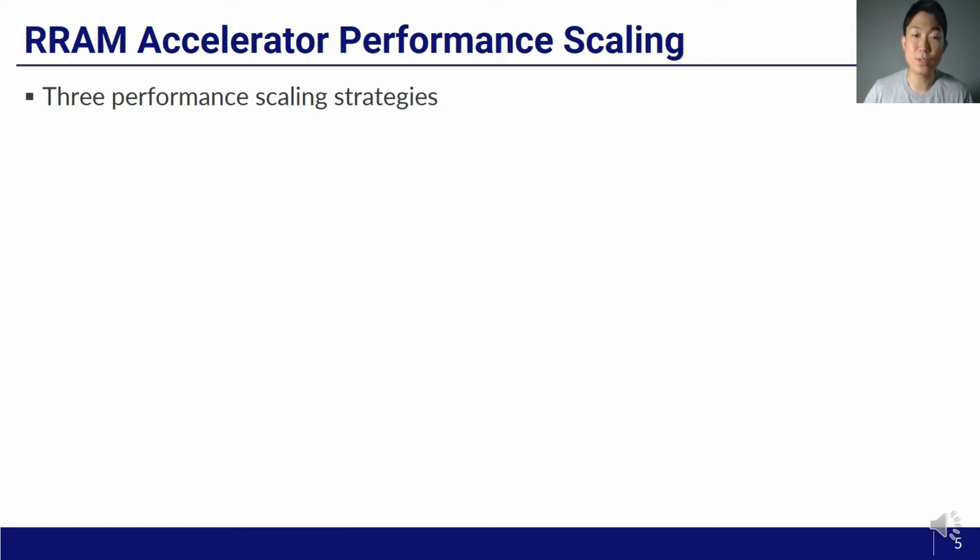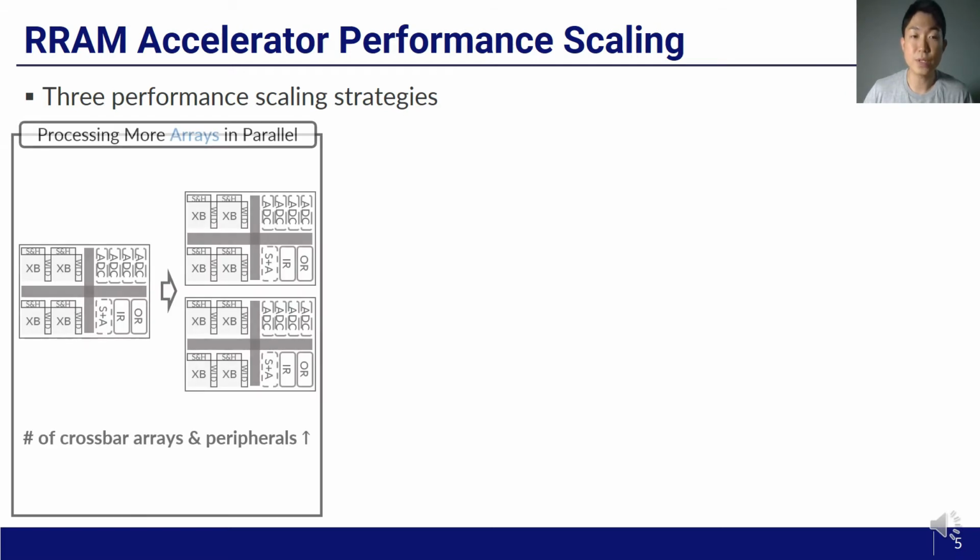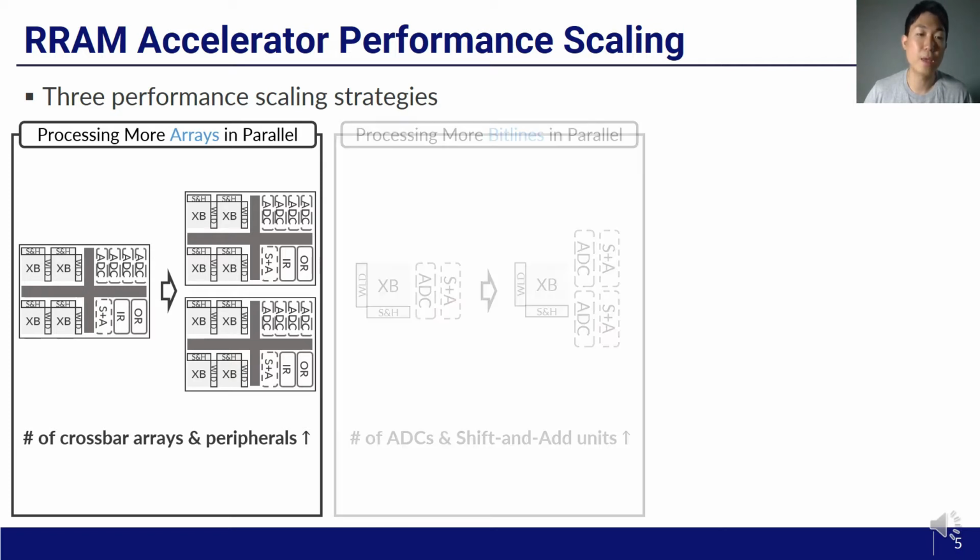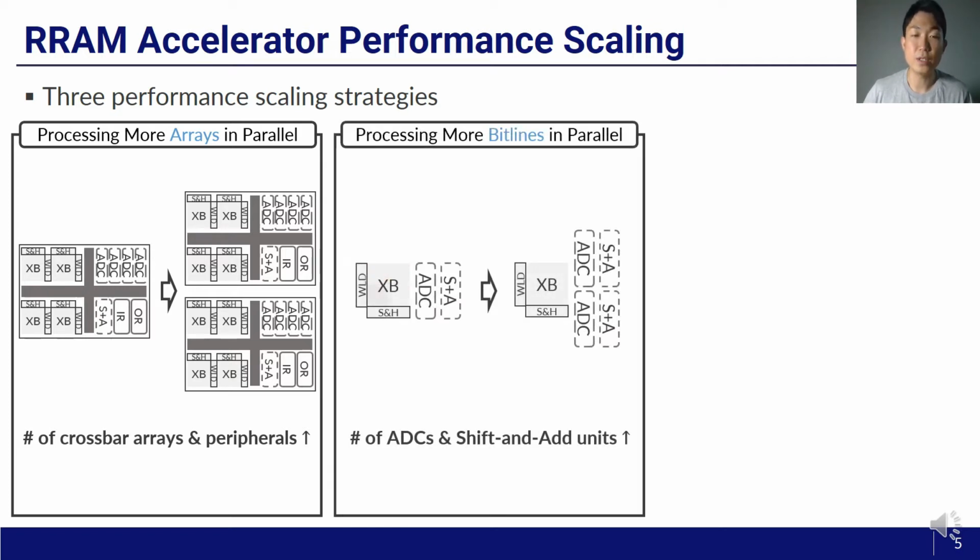RRAM-based DNN accelerators improve performance by exploiting various levels of parallelism. The most straightforward way is to have mirror arrays execute computation in pairs. But this way incurs an increase of area and power overhead proportional to the throughput gains, as it requires not only more crossbar arrays but also more peripheral components. Another way of performance scaling is to process more bit lines in a cycle. This way does not increase the number of crossbar arrays, but it requires more ADCs and more shift and add units because more bit line currents come out every cycle.